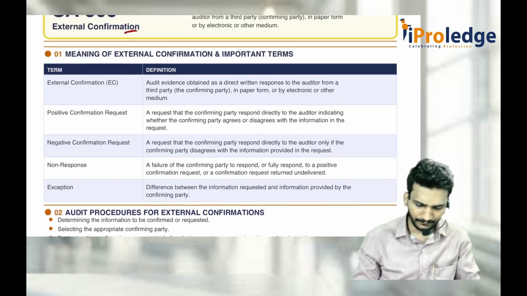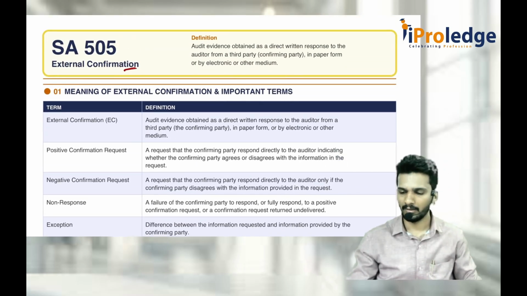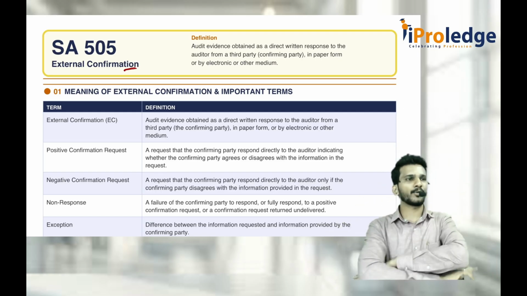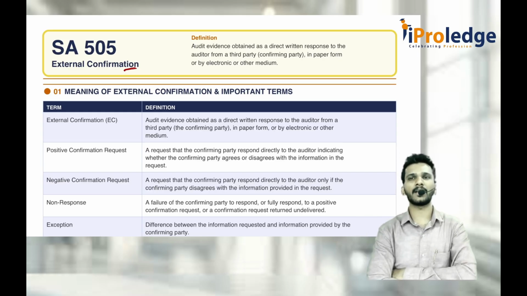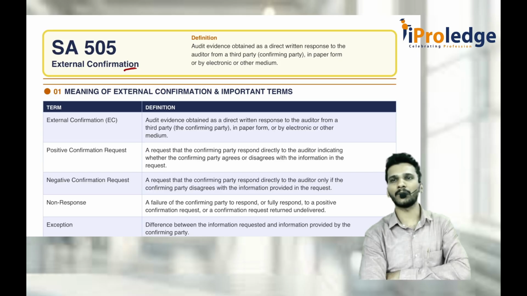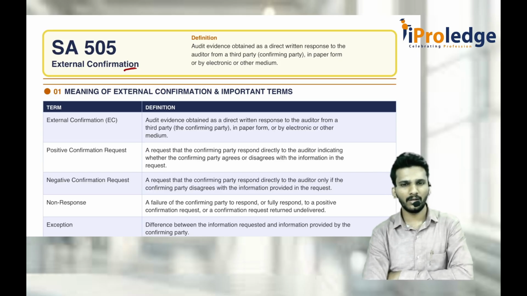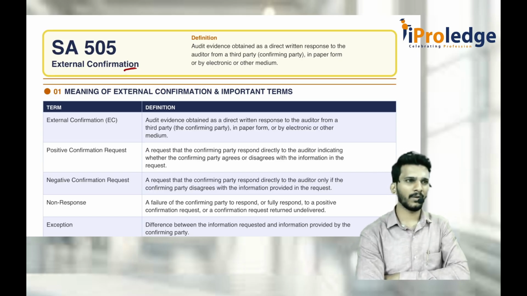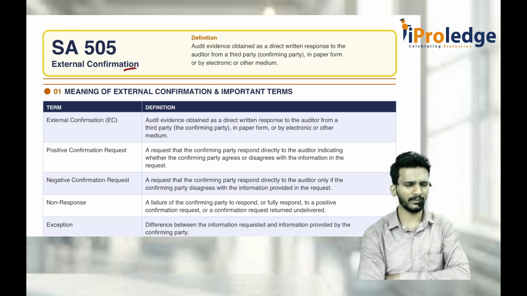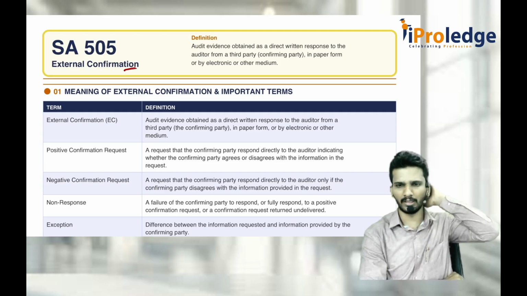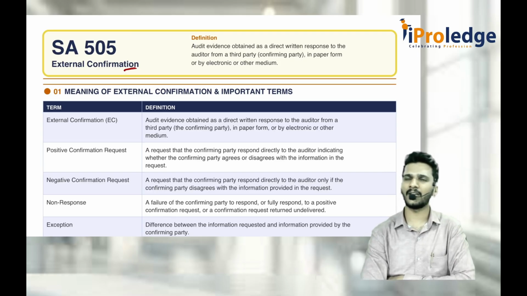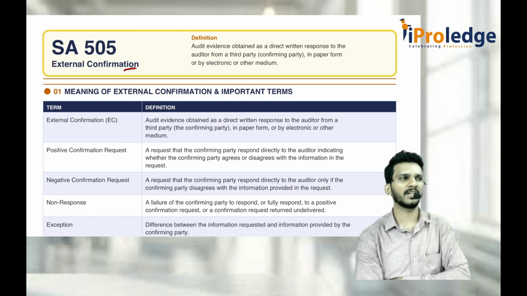What is external confirmation? Okay, there is one more important point. Whenever an auditor decides to communicate to an outsider for the purpose of getting information, there is some procedure to communicate. Just because you want to communicate to some external party, you directly can't make a call to him or write a mail to him. There is a procedure. SA 505 says you should first talk to the company that you want to communicate to so-and-so party. Once they are okay with it, the company will send the request letter to the third party stating that you please reply directly to the auditor only. That is what they tell. Once the auditor receives that reply from the third party, we can consider whether it is reliable or not, trust it or not trust it, it is up to him.